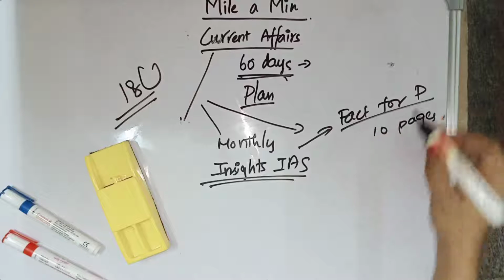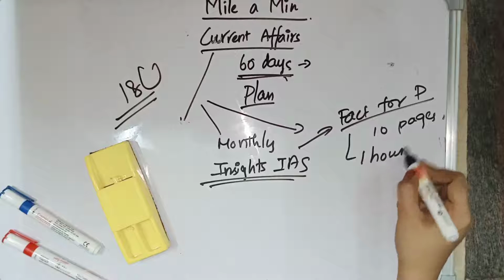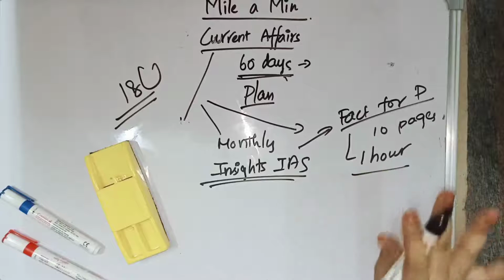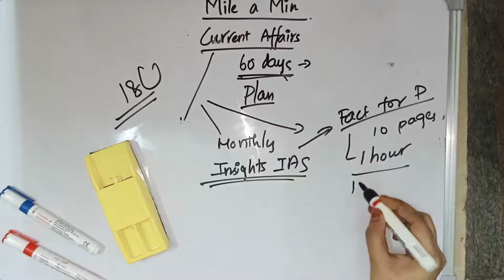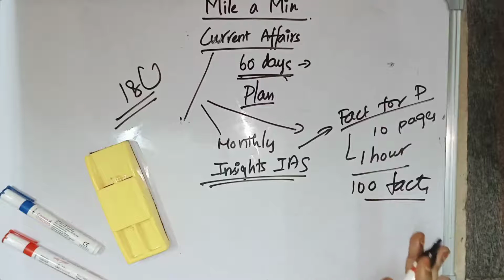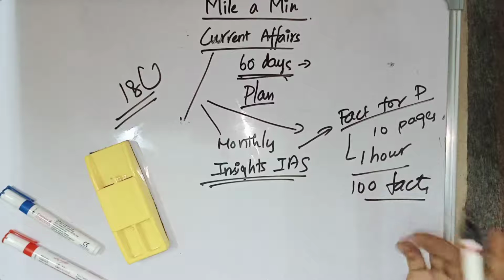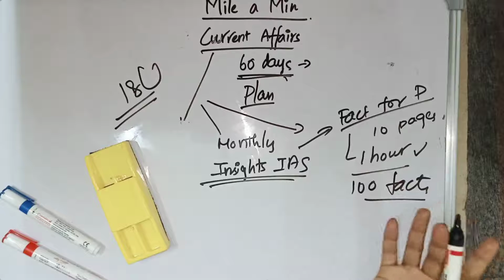For completing the Fact for Prelims for a single month, you will take only 1 hour. Within an hour, you can complete the entire Fact for Prelims for a month. It contains around 100 pieces of factual information, so you can complete 100 facts within just an hour, which will be very useful for your UPSC exam.